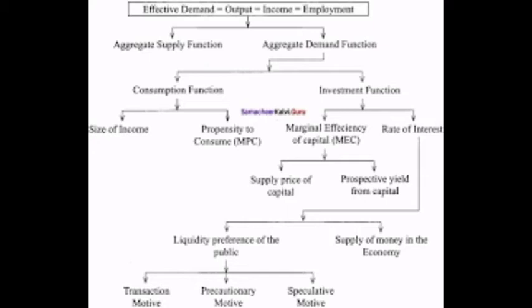Investment function can be classified into 2 major heads. One is marginal efficiency of capital. Second, rate of interest. Marginal efficiency of capital can be classified into 2 major topics: supply price of capital and prospective yield from capital. Rate of interest can be classified into 2 major heads: liquidity preference of the public and supply of money in the economy. Liquidity preference of public can be classified into 3 major titles: transaction motive, precautionary motive and speculative motive.